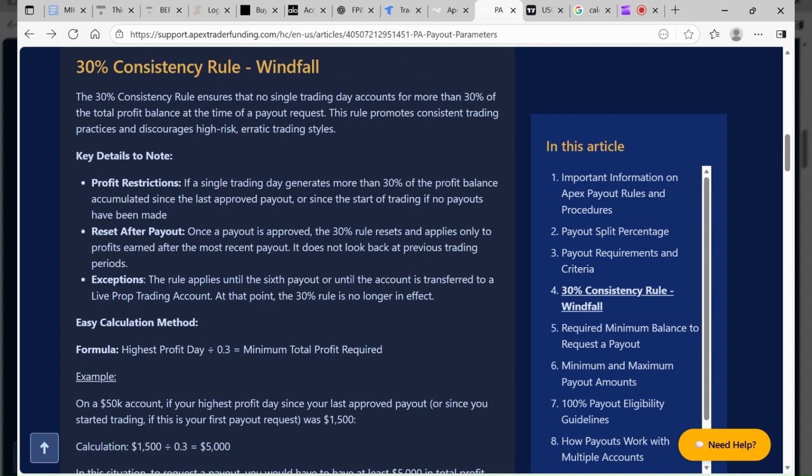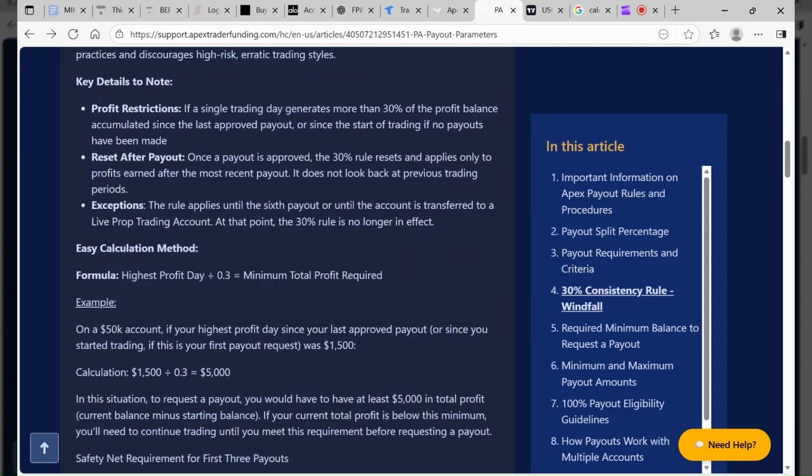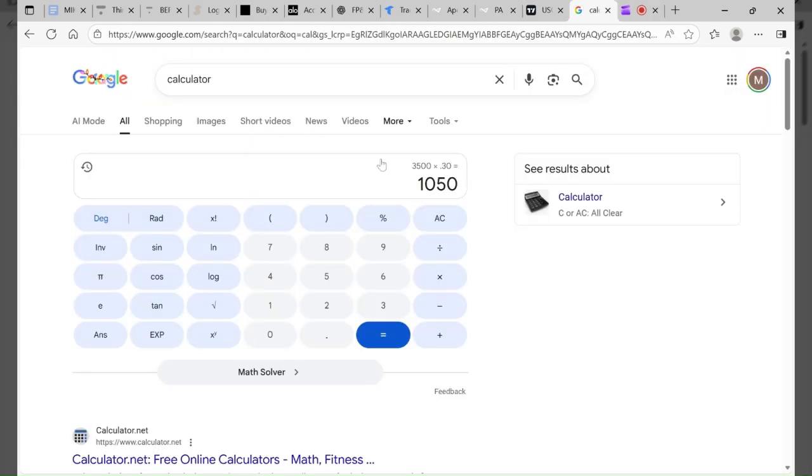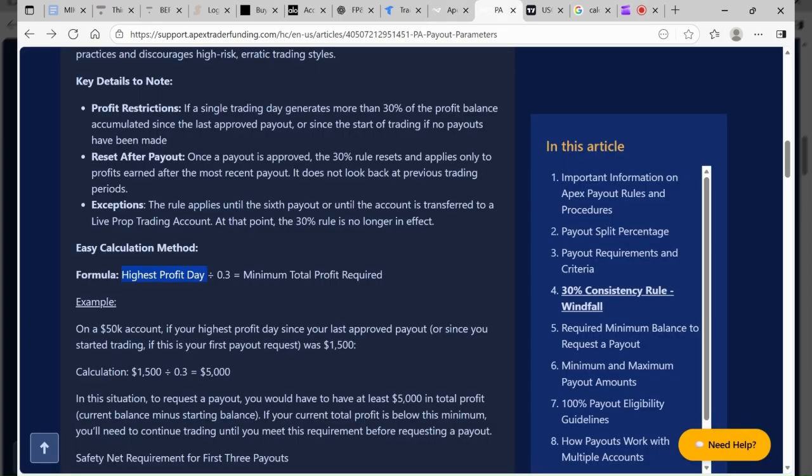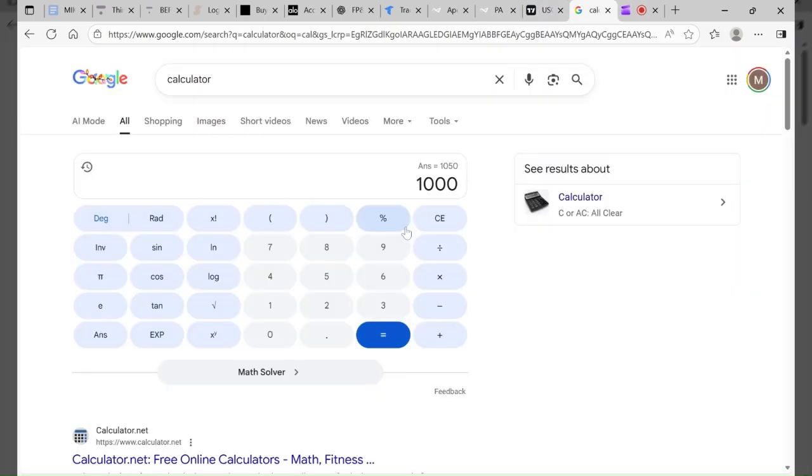That's 30%. Now it's really easy to calculate how much you have to make in order to understand where you are. Basically, what you want to do is look at your highest profit day. So let's say your highest profit day is $1,000. Let's say today I made $1,000. Well, in order for me to take a payout, you have to do this formula, right? You want to divide it by 0.3, and that will give you the minimum total required in order to take a withdrawal. So take $1,000 divided by 0.30. Now, in order to take a withdrawal, I must have $3,333 in my account, right?